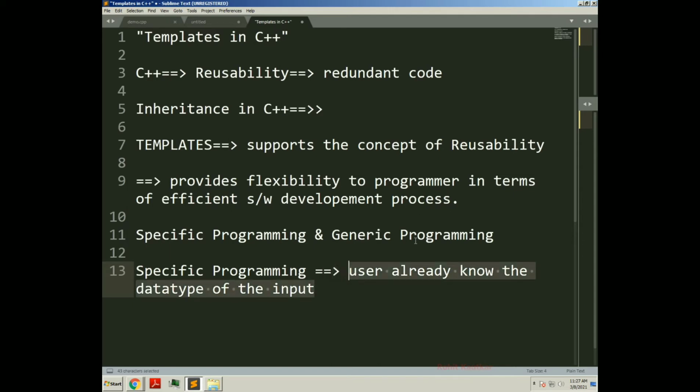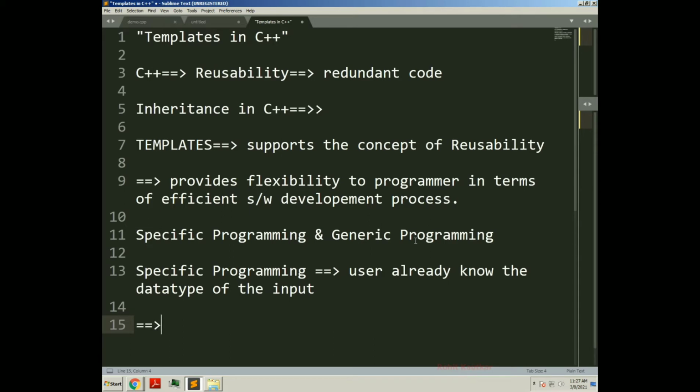In such case it is called specific programming, where we already know the data type which we are going to process.